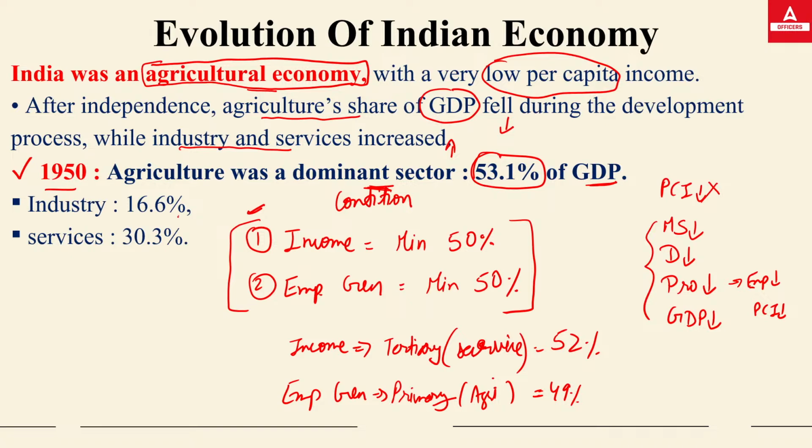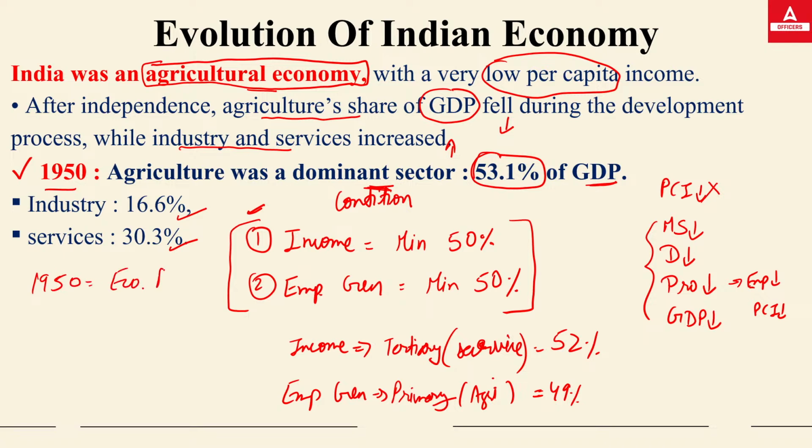Industry used to contribute 16.6%, and service sector used to contribute 30%. You can see agriculture was dominating the economy in 1950.